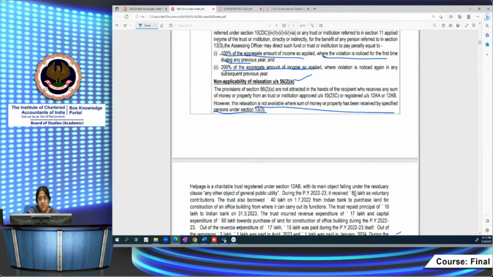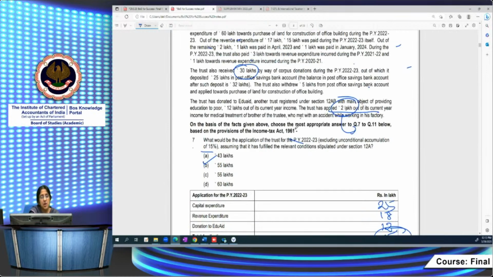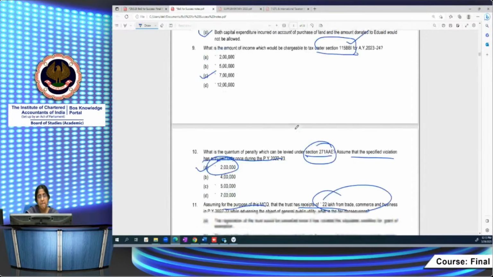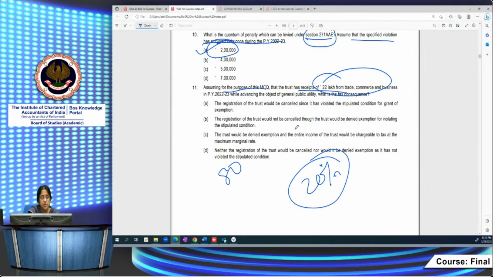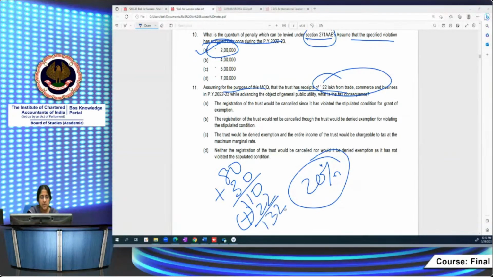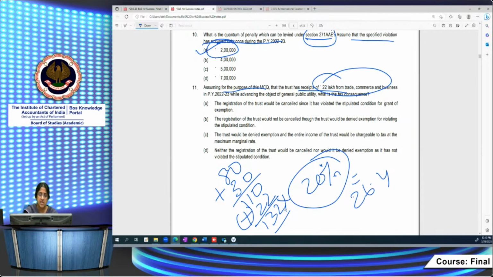Voluntary contributions we have is 80 lakh, then 30 lakhs as corpus donations. So it's 80 lakh voluntary contribution plus 30 lakh corpus donation. This will be 110, plus the receipts. You have to see it as a percentage of total receipts, so these receipts also we have to add back. So this is 132. 132's 20% will be 26.4. This 22 lakh is less than 26.4 lakh. So there's no violation in this case.